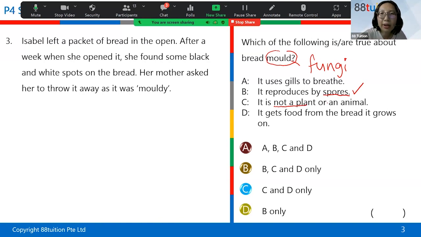Fungi is not a plant. Fungi is not an animal. So it's correct. So fungi is not a plant. Fungi cannot make its own food. So fungi gets food from the bread it grows on. So the answer is B.